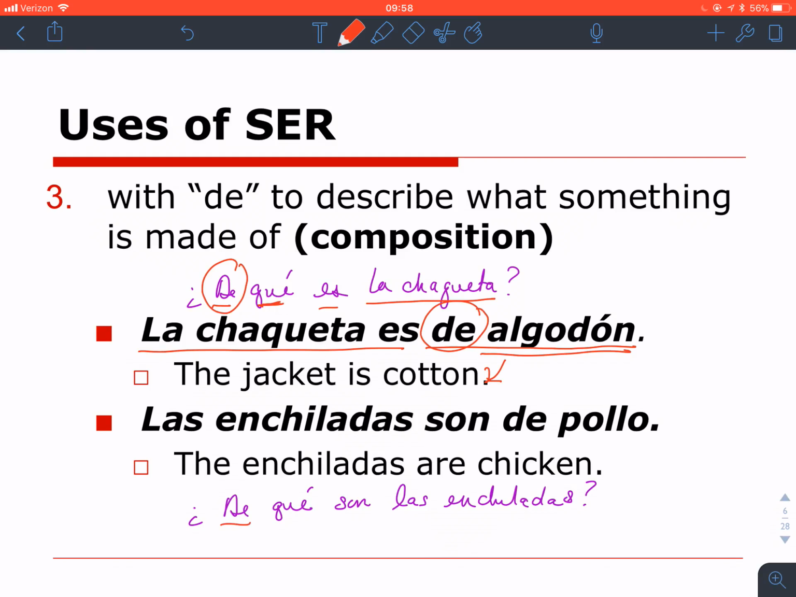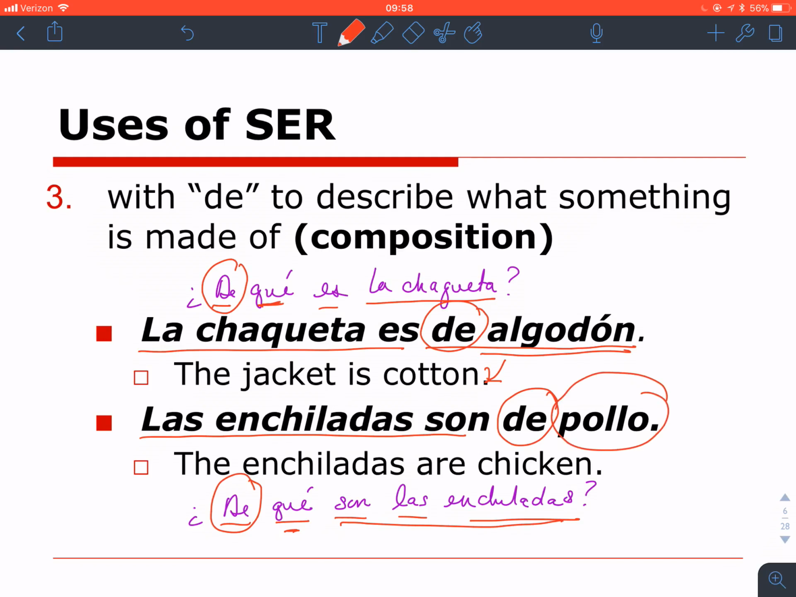¿De qué son las enchiladas? Las enchiladas son de pollo. Here's the de in the question. Here's the de in the answer. Las enchiladas son las enchiladas. And the qué is answered by pollo, which is chicken.